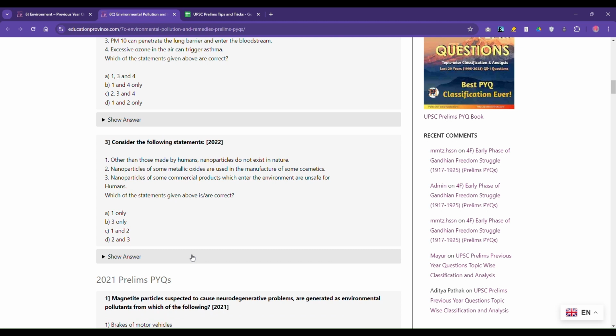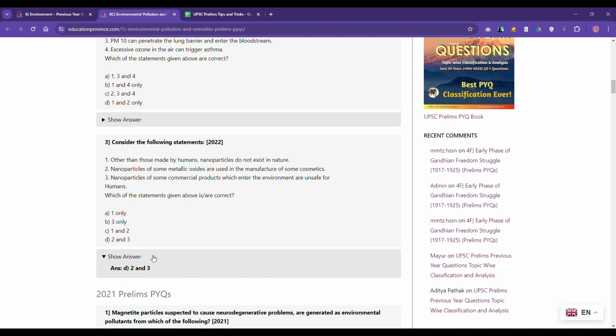Nanoparticles do not exist. See, atoms and molecules exist in nature. Why should nanoparticles not exist? Okay. Now this statement is an extreme statement. So because it's an extreme statement, just on the basis of logic, you may not know a lot of details about nanoparticles, but just on the basis of logic, you can say that they do exist in nature. Okay, so this is an extreme statement, you can discard. Okay, and if you see the answer, yes, the first statement is not true.